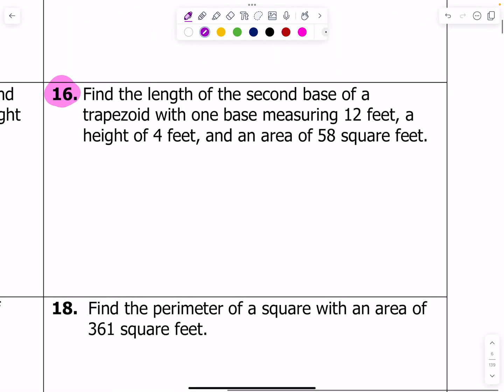Okay, next one, question 16. Find the length of the second base of a trapezoid with one base measuring 12 feet, a height of 4 feet, and an area of 58 square feet.